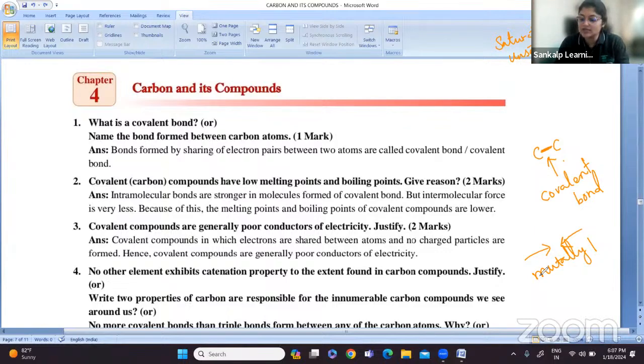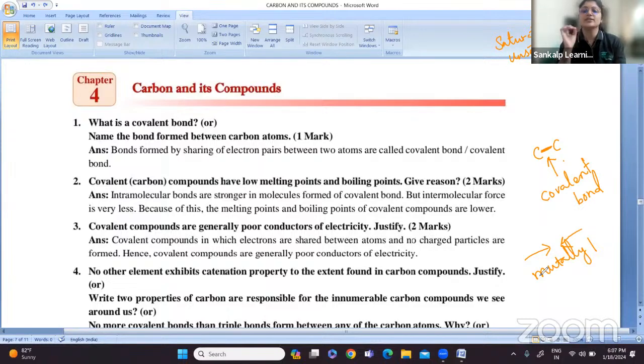So what should be the answer from you? What is a covalent bond? The bond which is formed by sharing of electron pairs between two atoms is called a covalent bond.